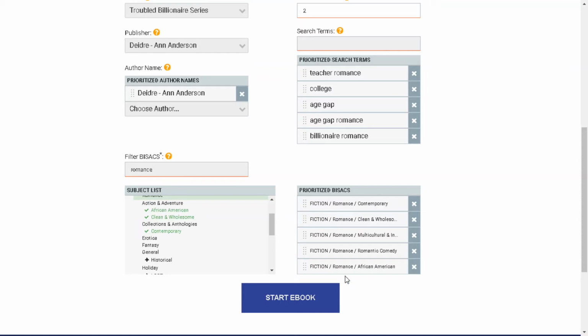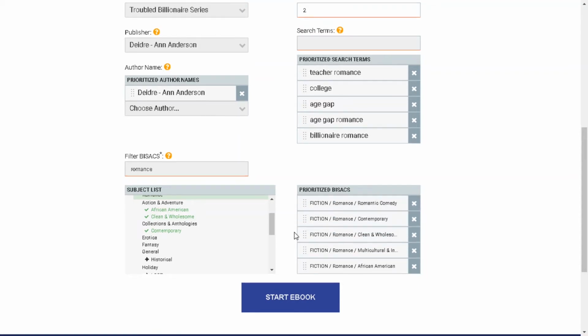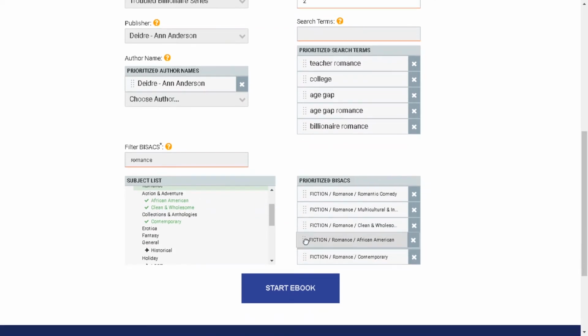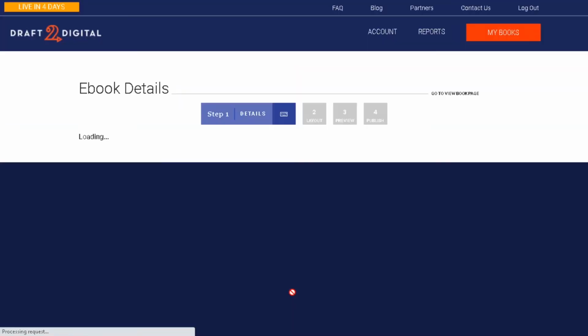All right, and then now over here we want to arrange them in the order we want them to appear. It's going to be a funny book, so I want it to have romantic comedy as the first one. Then we'll have interracial. We'll follow that by clean and wholesome. And we'll put African American above contemporary only because I know contemporary is a wide category and I don't want my books really to be lost in that. So I'll go with this order for now and we'll click start ebook.